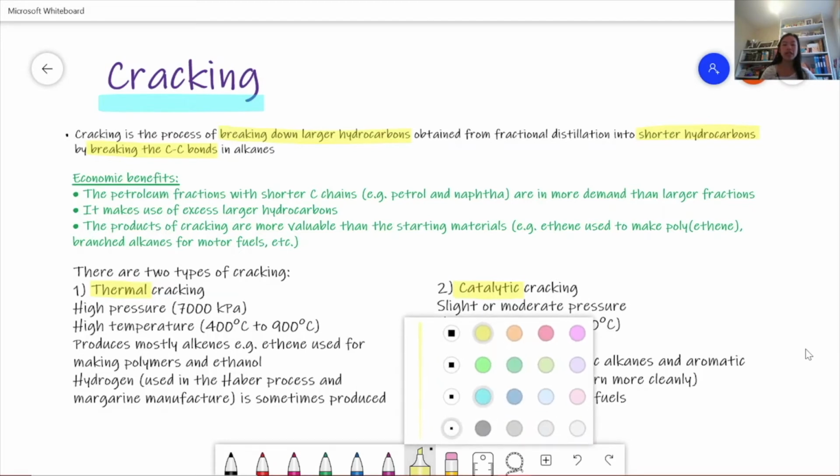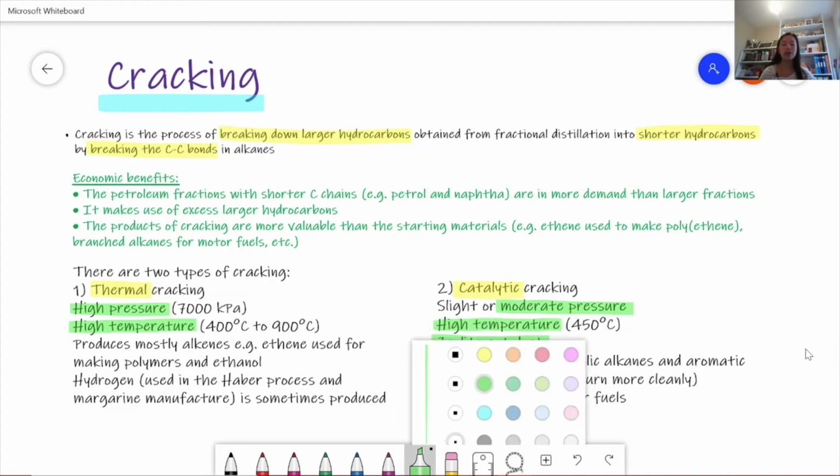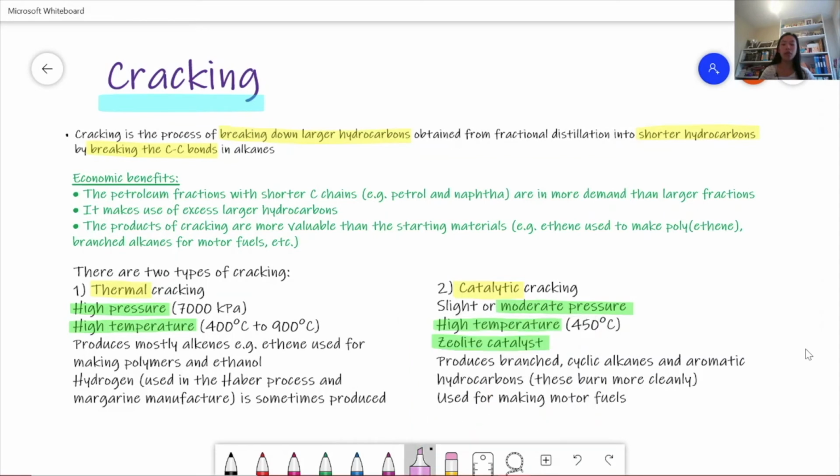You need to remember all the key points about these two types of cracking. First, the conditions: for thermal, we've got a high pressure and a high temperature, whereas for catalytic, we've only got a moderate pressure, but a high temperature, and also the zeolite catalyst. And then you need to remember what they produce.